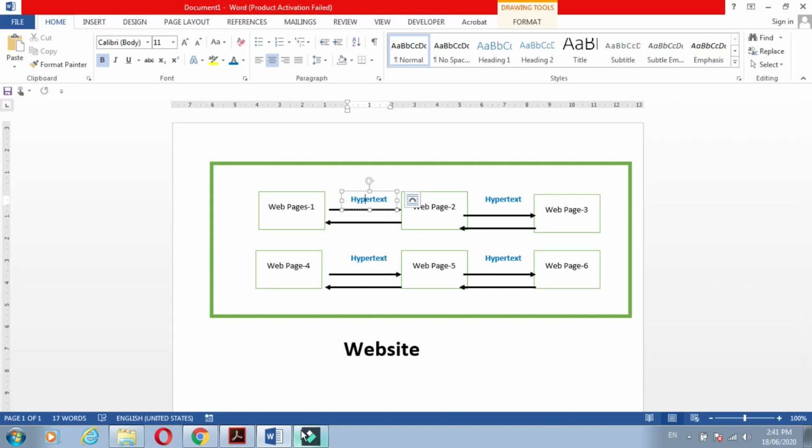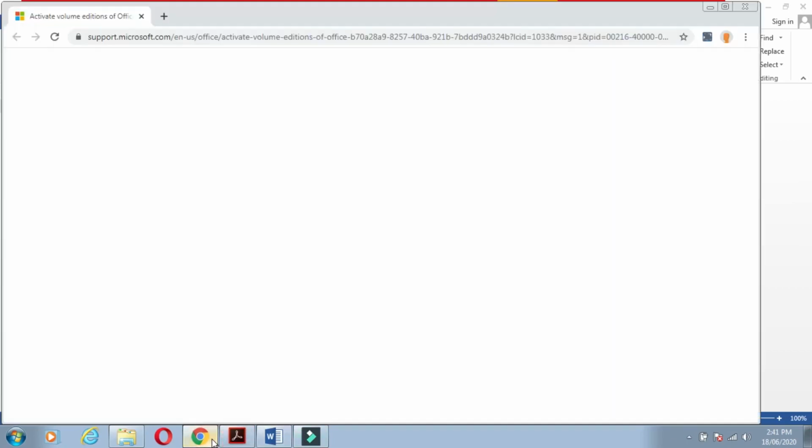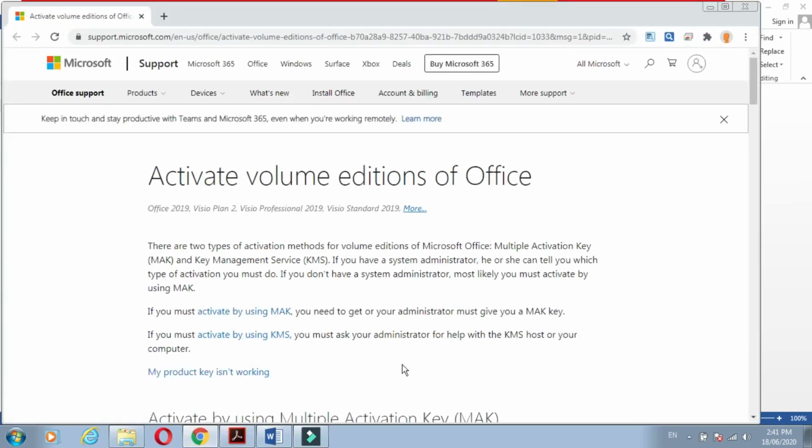And that hypertext is nothing but the blue color line. I will show you in this way. Here, see, this is the original website, and here is the blue color text. Have you seen this blue color text? That blue color text is nothing but the hypertext. When we click on this hypertext, what happens?